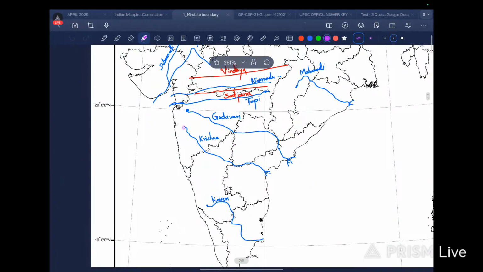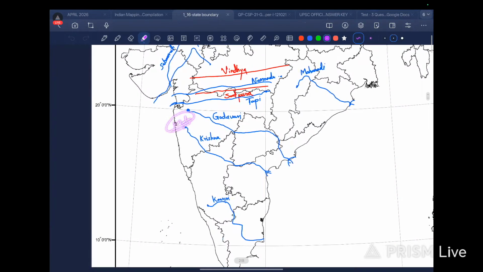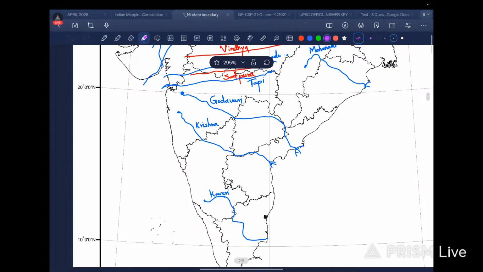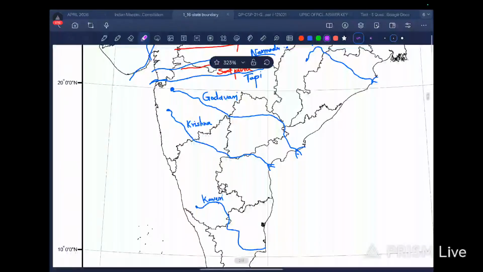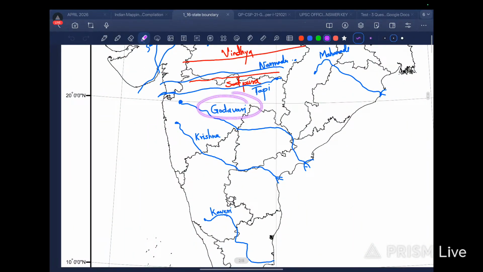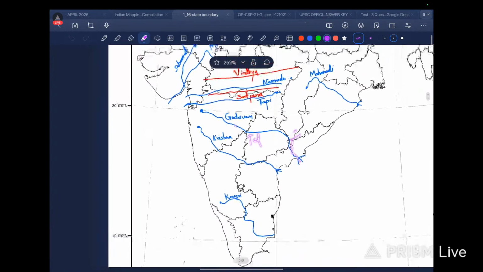Then we have Krishna River, which originates from Maharashtra's Mahabaleshwar region. It is a peak in Maharashtra. So from Mahabaleshwar it flows through Karnataka, from Karnataka again into Telangana, and from Telangana to Andhra Pradesh, and then eventually it drains. So I guess Godavari is the river that flows through most of the states, if I'm not wrong, from Maharashtra to Telangana, from Telangana to some region of Chhattisgarh, and I guess Odisha, then from Odisha to Andhra Pradesh.